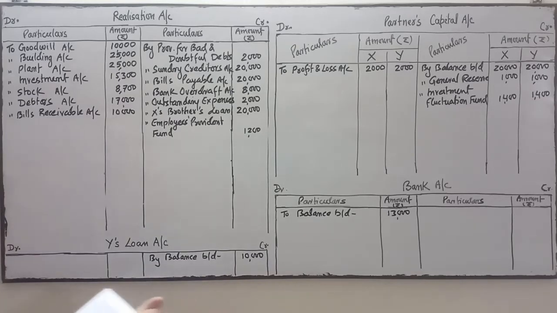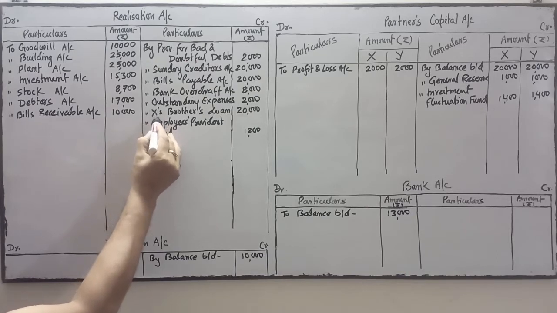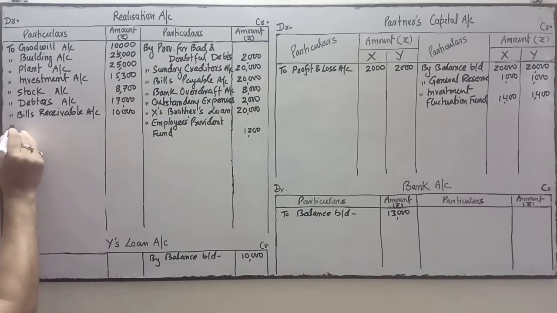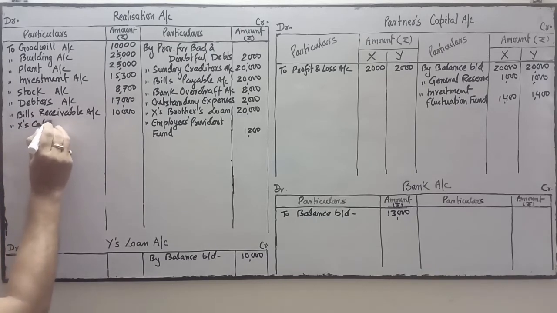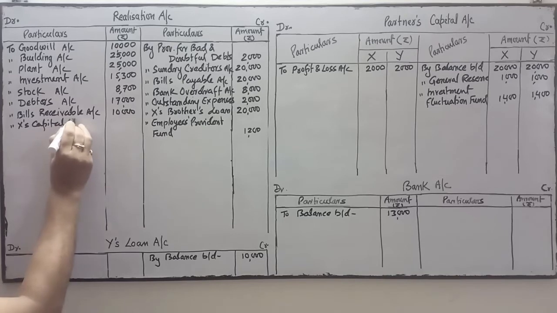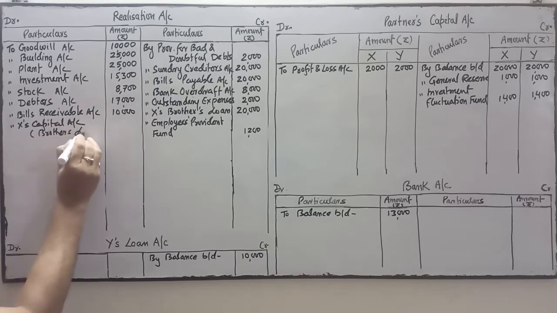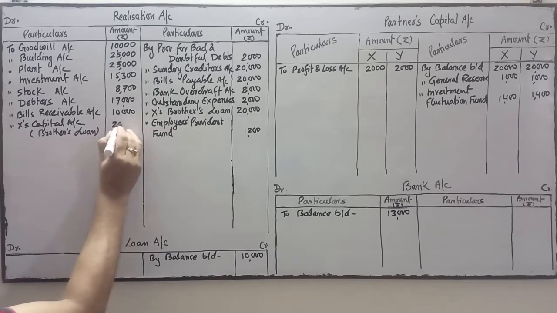X agreed to pay his brother's loan. X is the partner who is ready to pay his brother's loan. So it goes to X's capital account. How much is the brother's loan? 20,000.